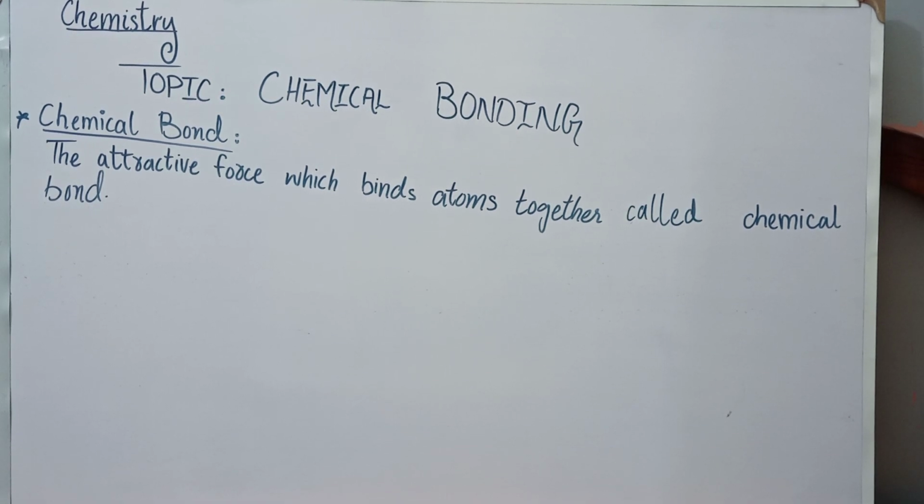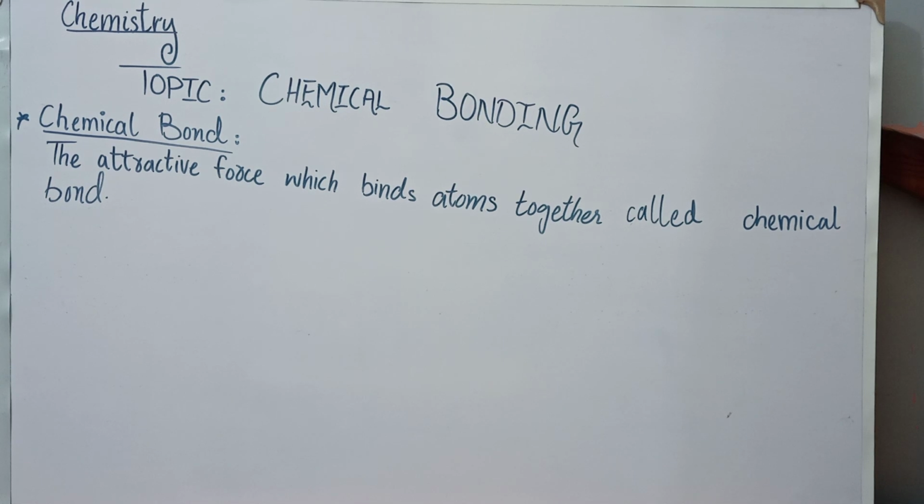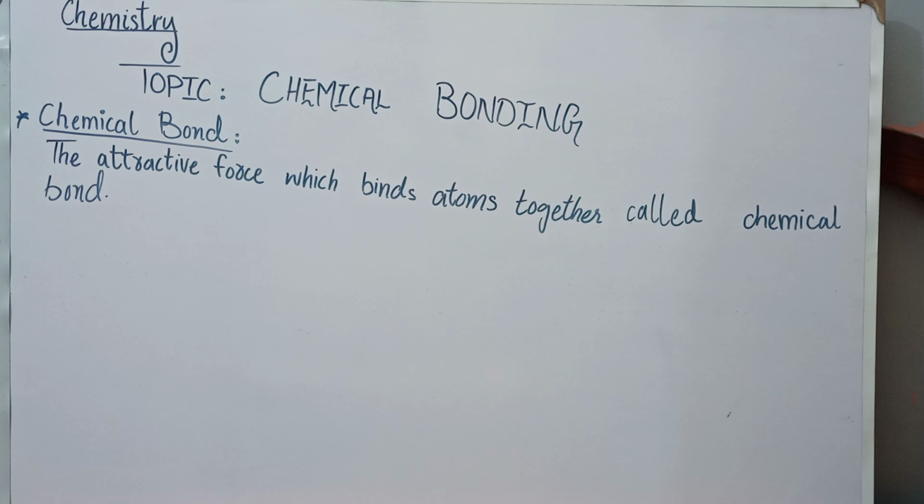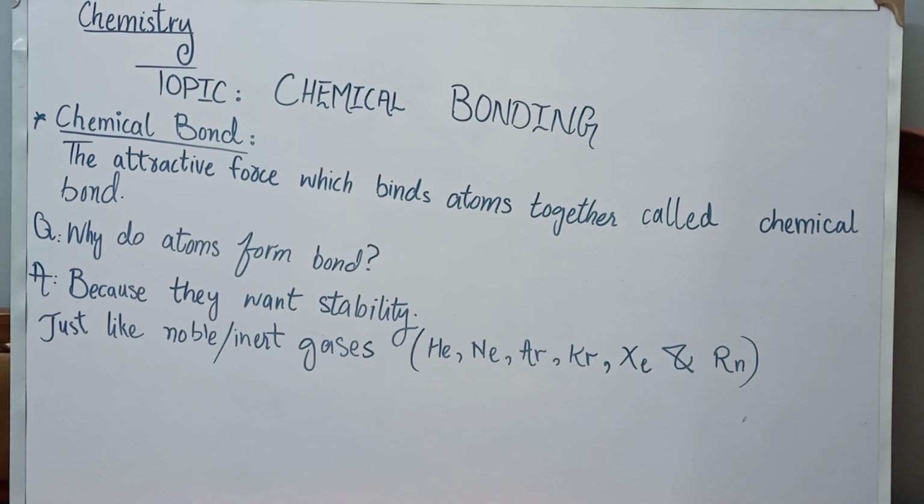So atoms try to share required number of electrons with each other to obtain the electronic configuration of noble gases. Noble gases have electronic configuration ns2 np6 in the outermost shell, and they rarely form chemical bonds. The noble gases are helium, neon, argon, krypton, xenon and radon. So all elements tend to obtain configuration of noble gases.